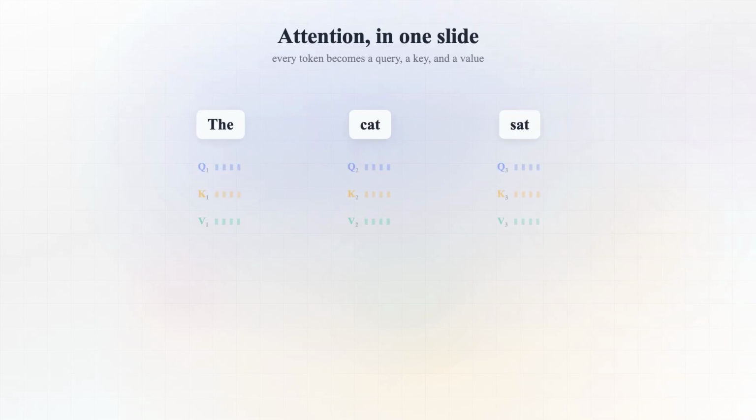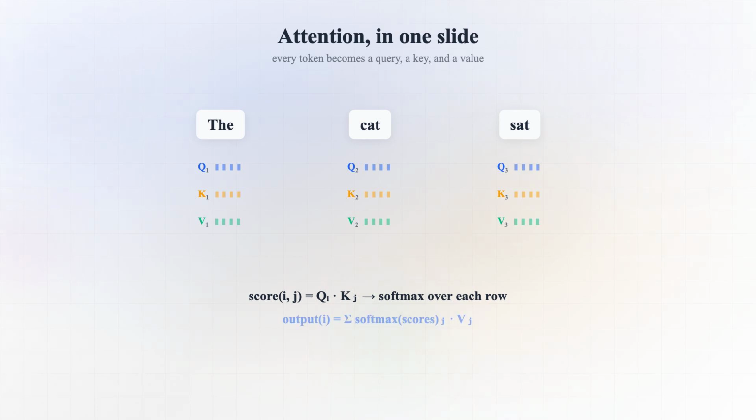Quick recap: self-attention turns every token into three vectors, a query, a key, and a value. To decide how much token i should listen to token j, we take the dot product of i's query with j's key. Do that for all pairs and you get an n by n score matrix. Softmax each row into weights, and every token's new representation is a weighted blend of all the values.